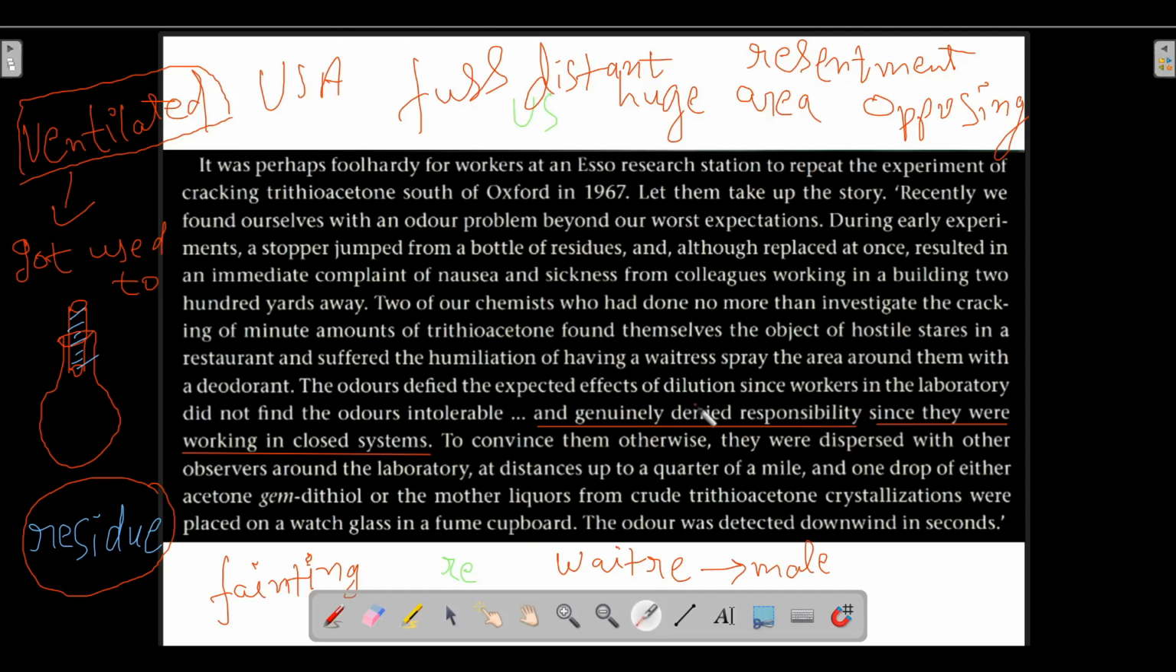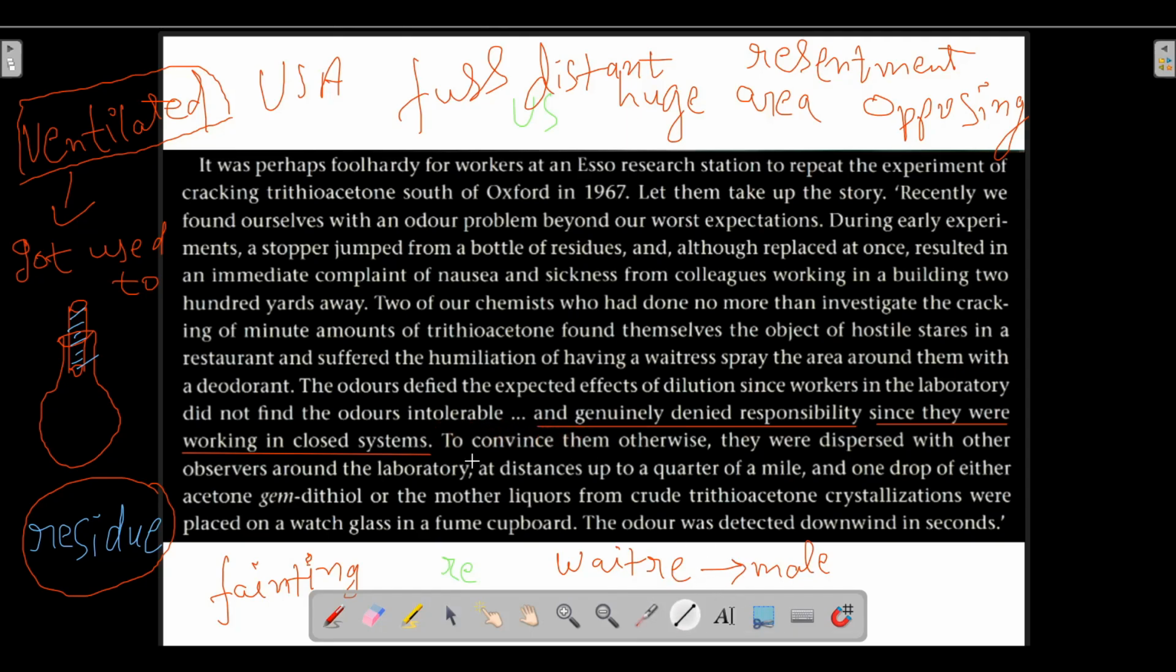They said that had the foul smell been there, we would have also been affected by the smell. So they claimed that they were innocent, and genuinely denied responsibility since they were working in a closed, ventilated system where they did not feel the smell.